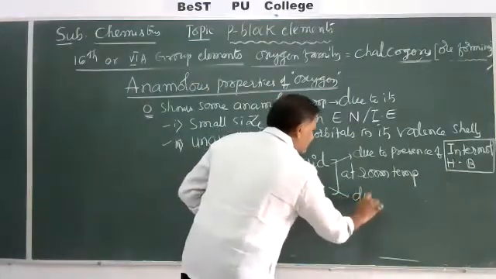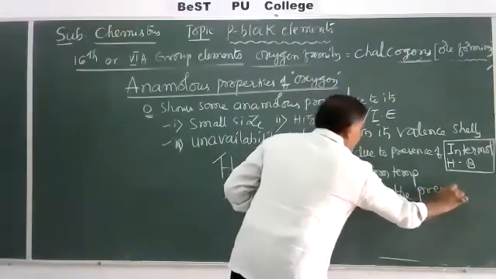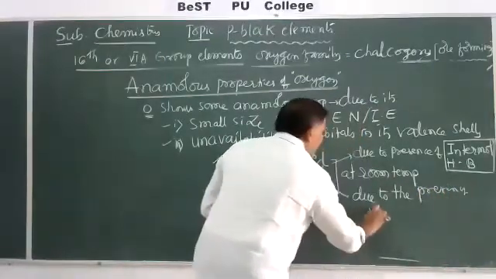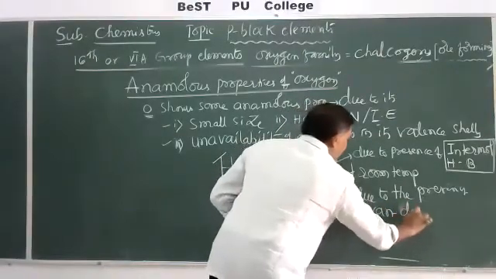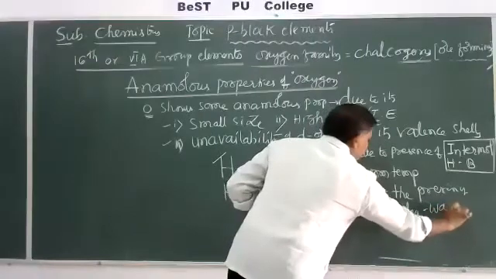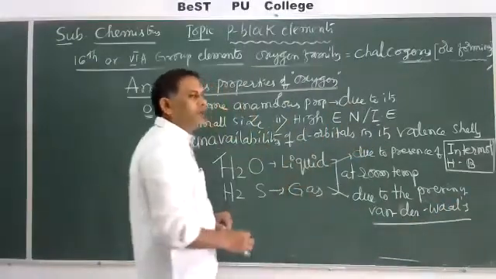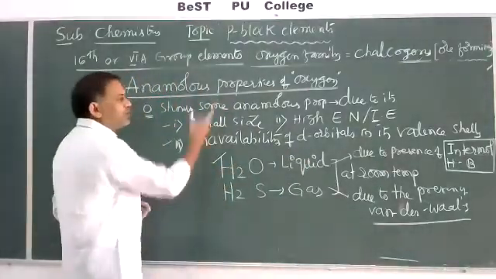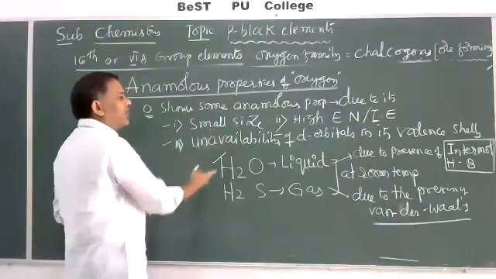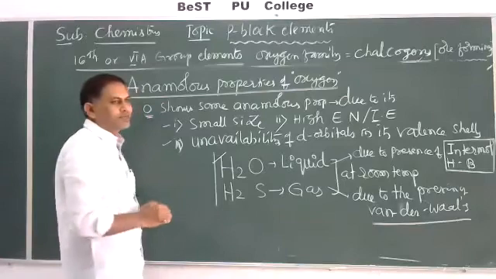That is due to the presence of weak van der Waals forces. Like this, a variety of examples are there to show the peculiar, anomalous properties of oxygen compared with other family members.